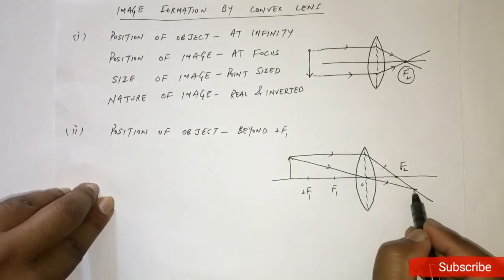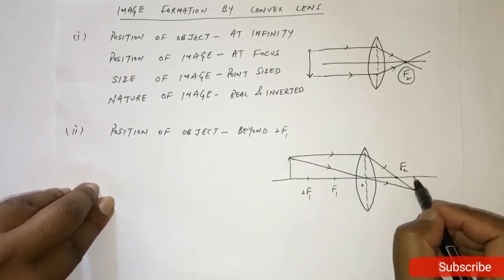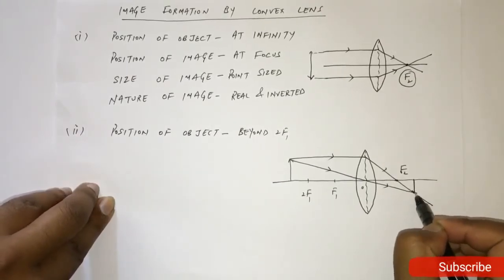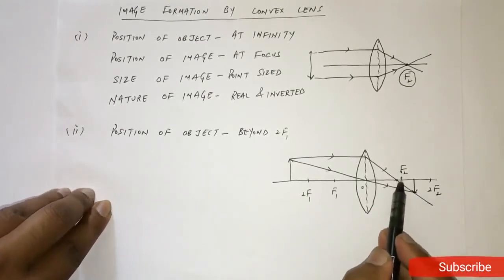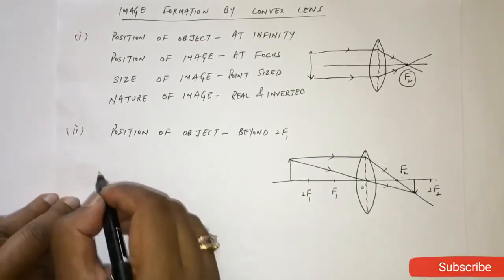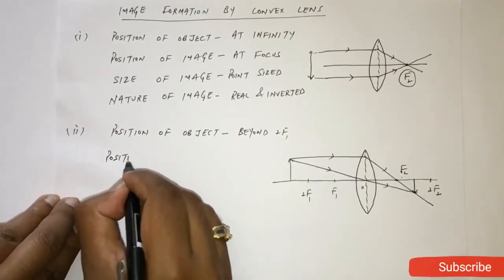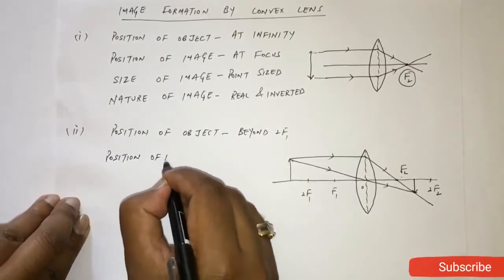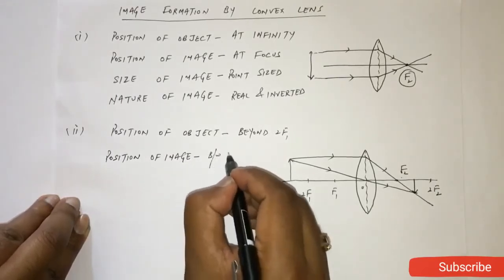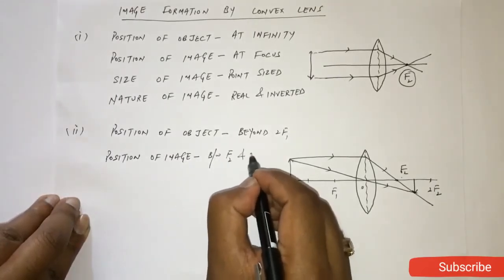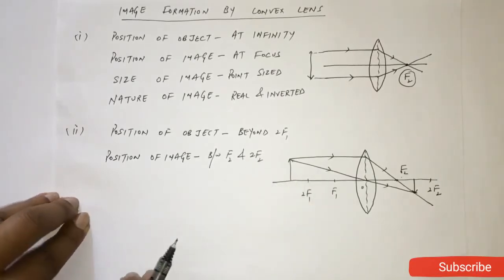So at this point, the light rays will intersect, so the image will form between f and 2f. So you will write position of image between f and 2f. Clear?